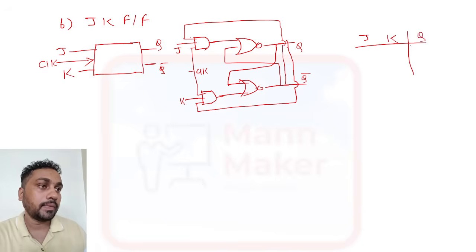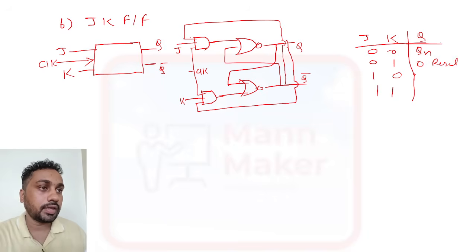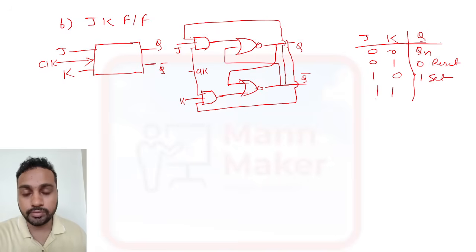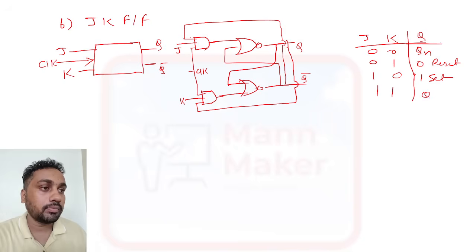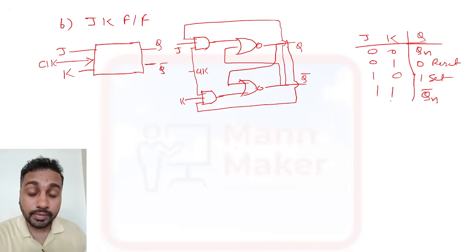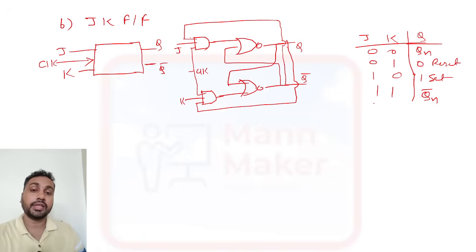Now you can see the truth table: 0 0, 0 1, 1 0, 1 1. When both are 0, it will be the last state, that is Qn, or hold state. Then 0 1 means reset. And 1 0 means it will be set. And in the 1 1 case, which was invalid before, it now gives Qn bar, last state bar. Means whatever the last state is, it will provide the complement of that. Suppose the last state is 1, then it will give 0. If it is 0, then it will give 1. Like this things will be there.